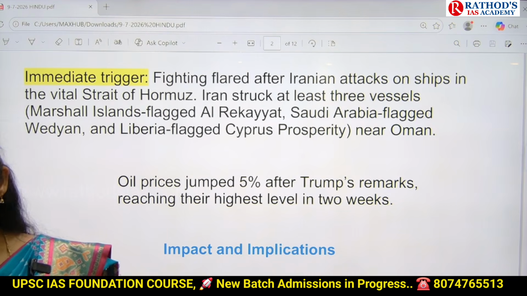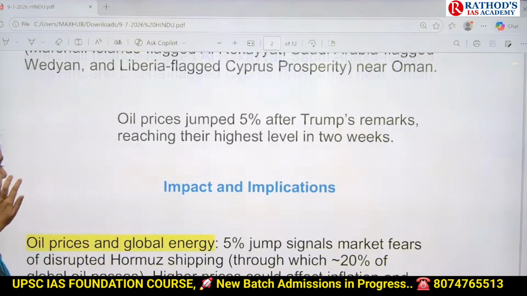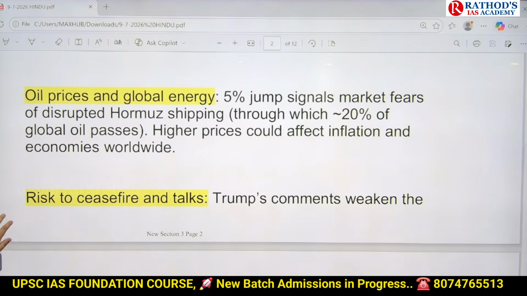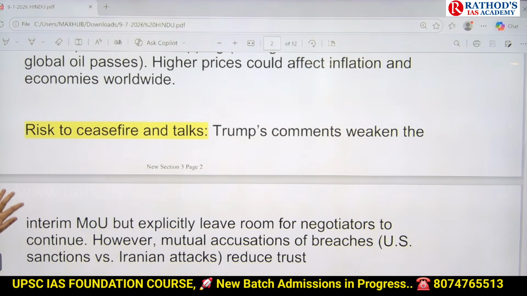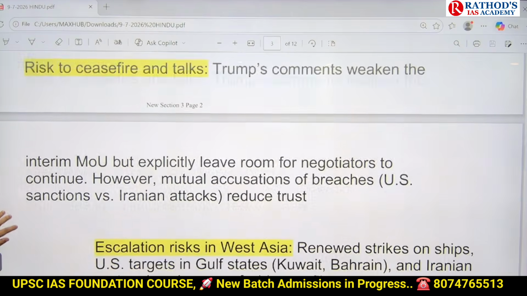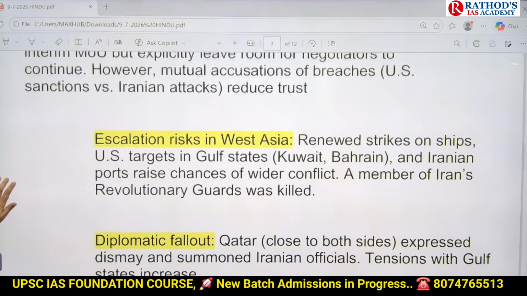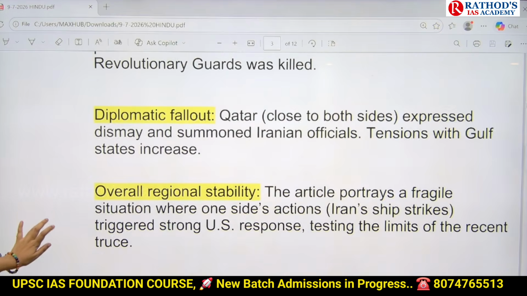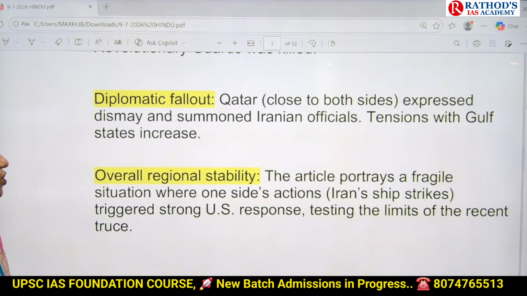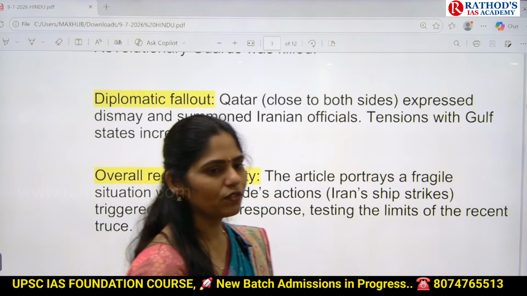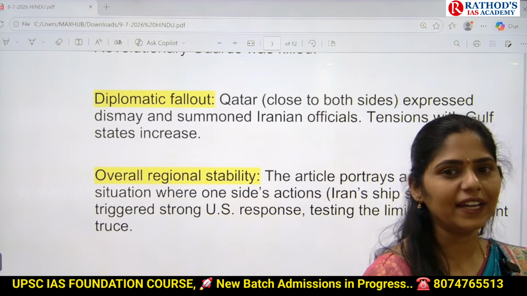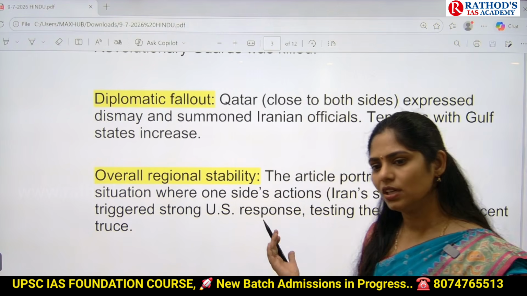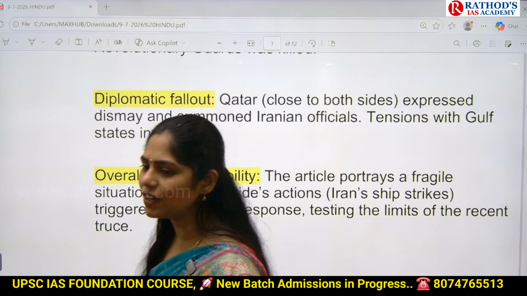Next, come on, tell me guys. The first thing we can do is go for diplomacy. And next, we have to ensure overall regional stability. So we have to come up with a dialogue where India can participate and try to bring some solution to this problem.